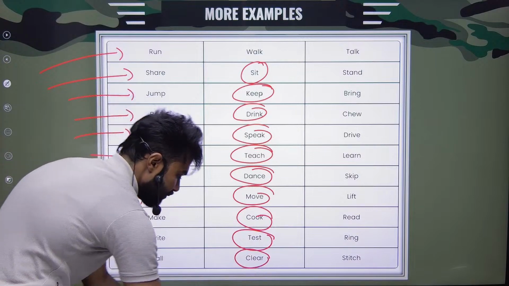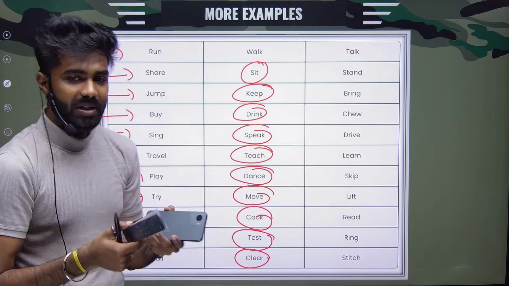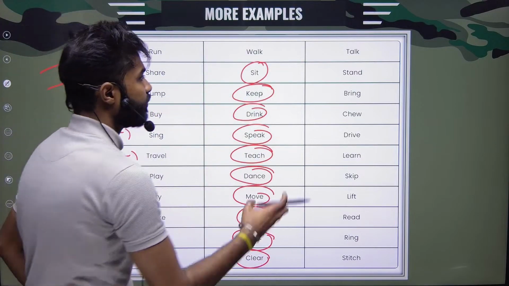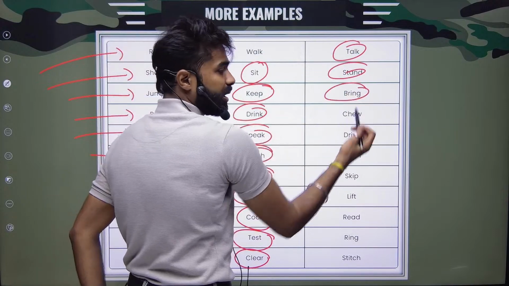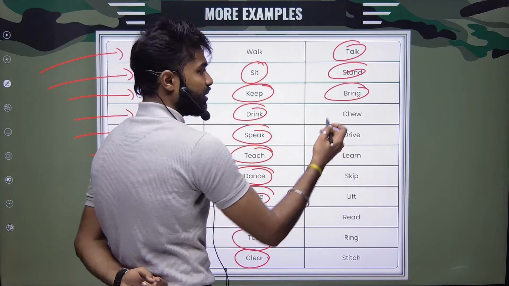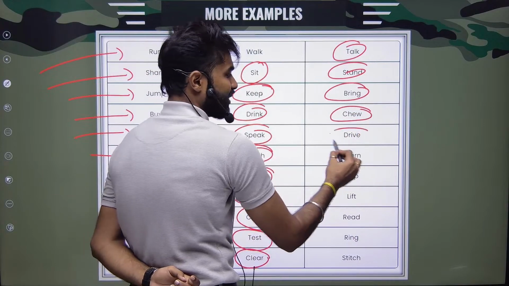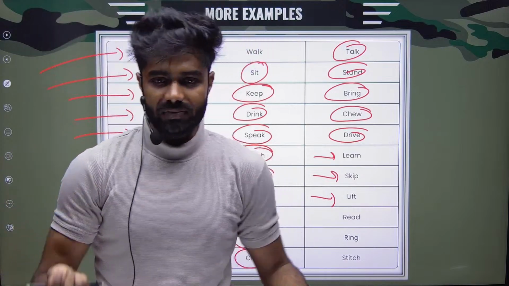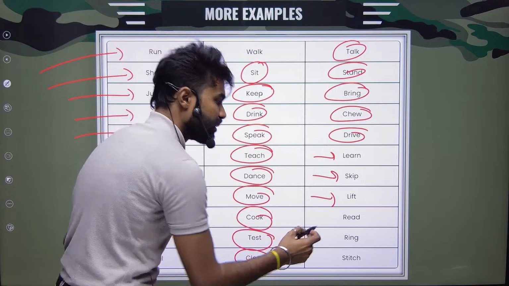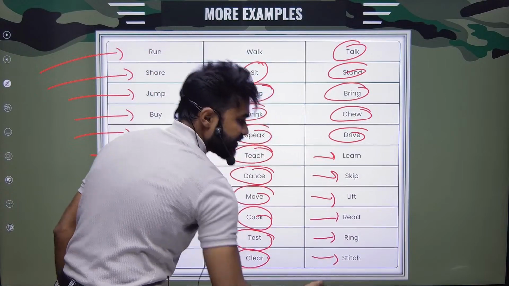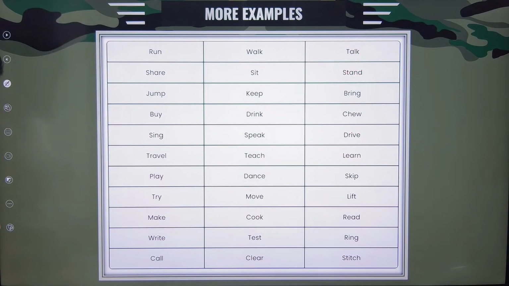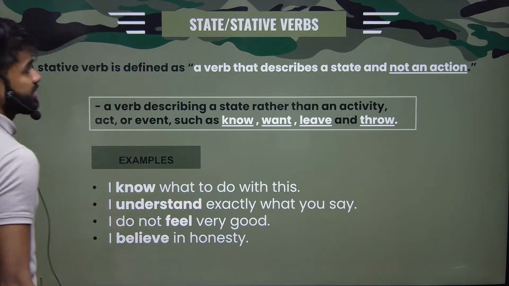Clear. For example, if I have too many objects placed here, to clear everything is also an action. See, talk, stand, bring. Kuch leke aao. Bringing is an action. Chewing, driving, learning, skip. What do you mean by skip? To ignore that and move on. Or else we have skipping. Reading, ringing, stitching, all these are my action verbs. I hope you're clear with this one. All right, let us move to the next one.